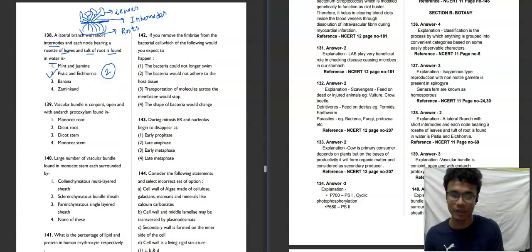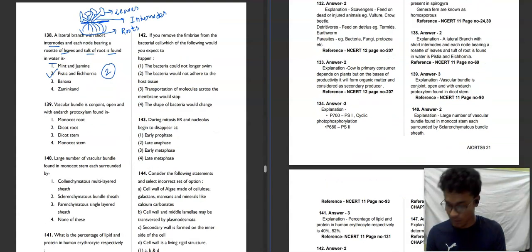So 139. Vascular bundles are conjoined, open, and enlarged protoxylem is found in. So we have to decide whether this is present in monocot root, dicot stem, or monocot stem.